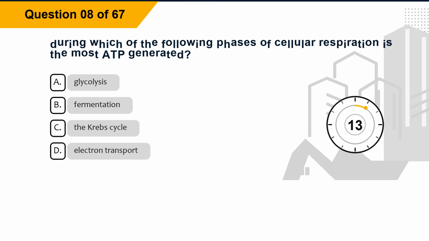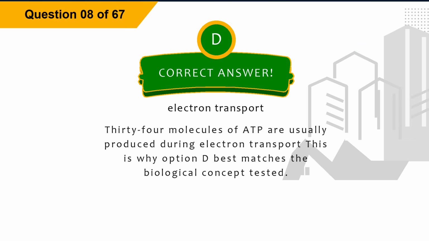Question 8. During which of the following phases of cellular respiration is the most ATP generated? Option A, glycolysis. Option B, fermentation. Option C, the Krebs cycle. Option D, electron transport. The correct answer is option D, electron transport. Explanation. 34 molecules of ATP are usually produced during electron transport. This is why option D best matches the biological concept tested.